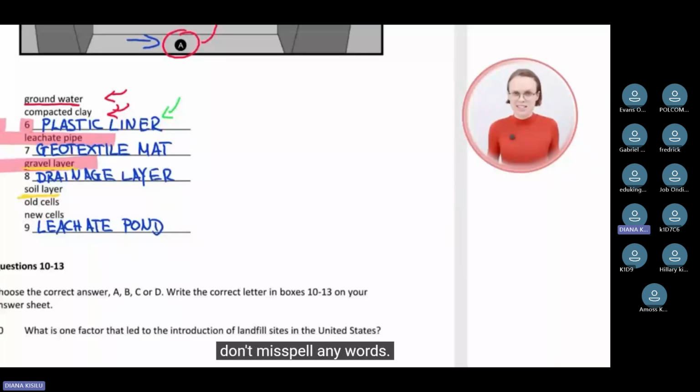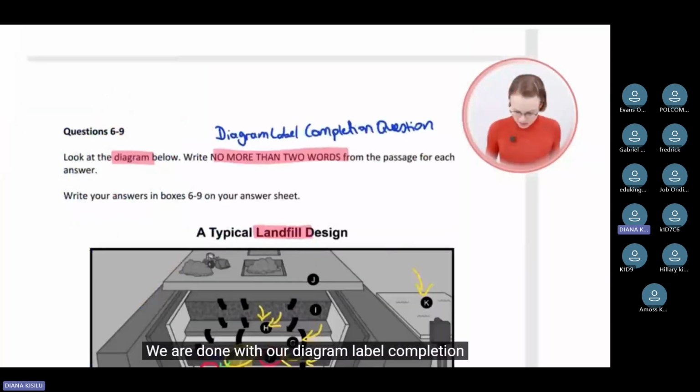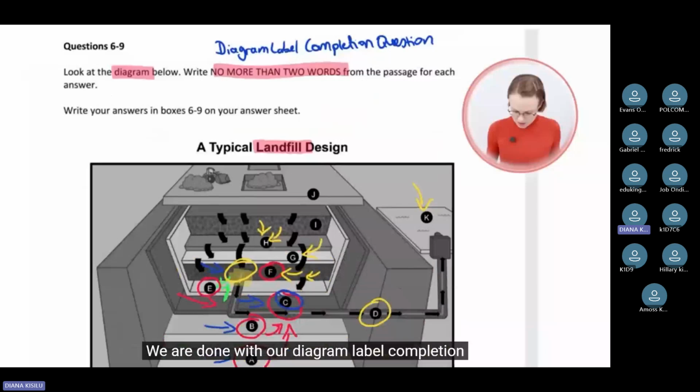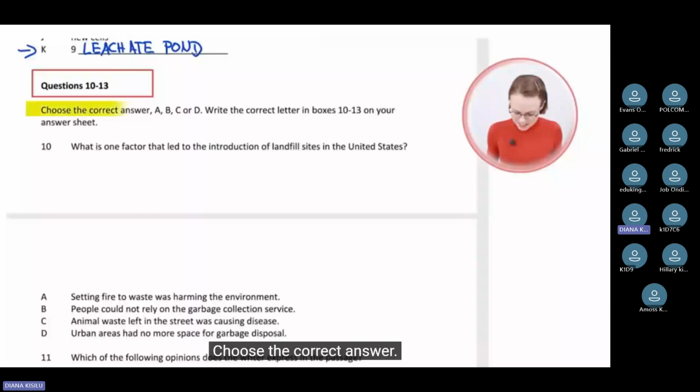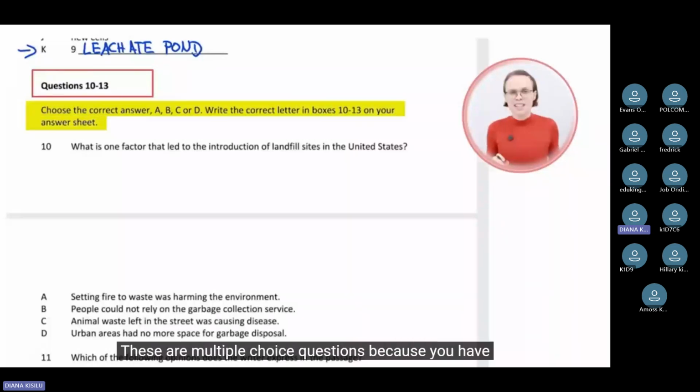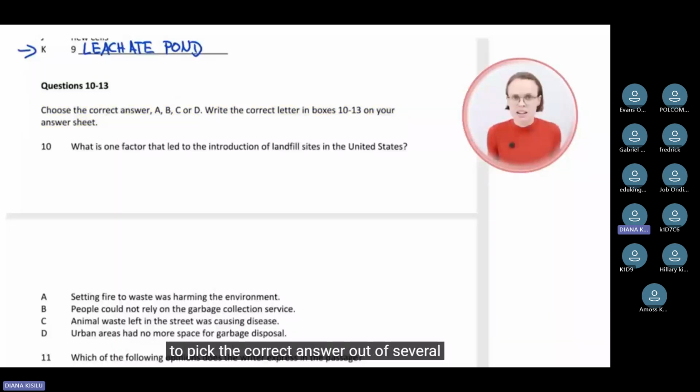Awesome, we are done with our diagram label completion questions. Amazing, great job. We will move on to questions 10 to 13. Choose the correct answer, A, B, C, or D. Write the correct letter in boxes 10 to 13 on your answer sheet. These are multiple choice questions because you have to pick the correct answer out of several choices.